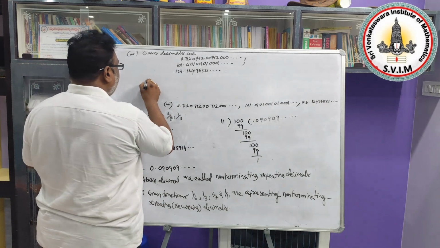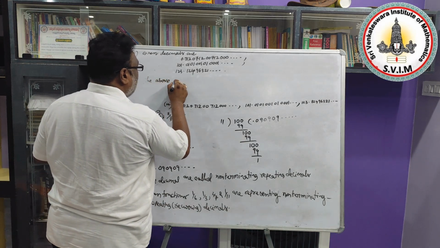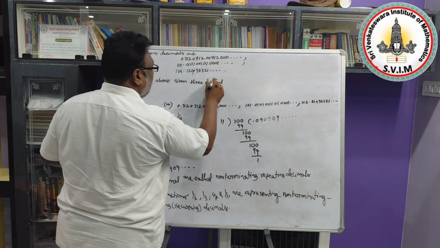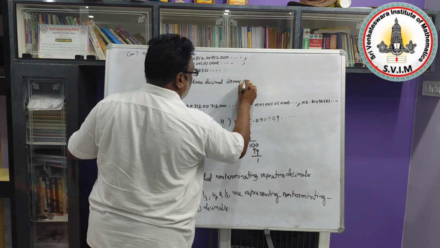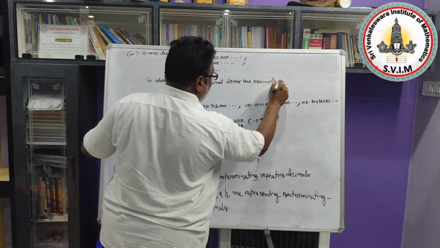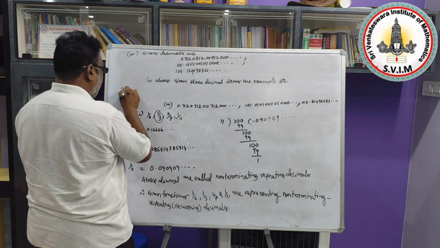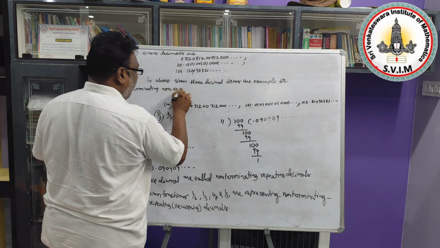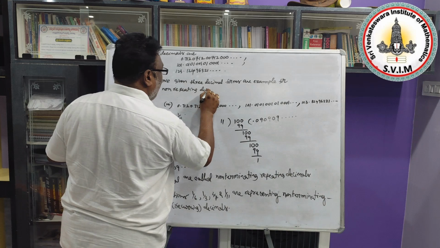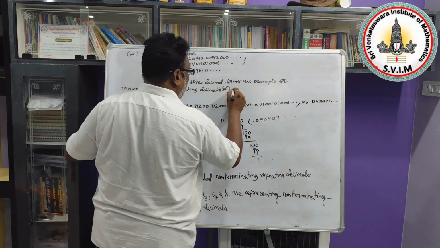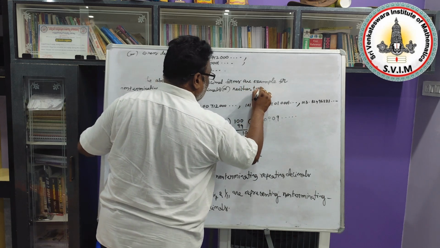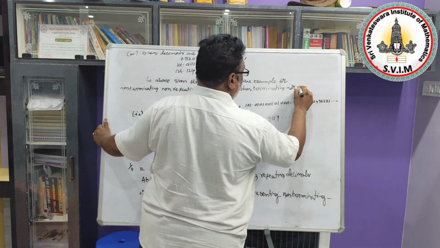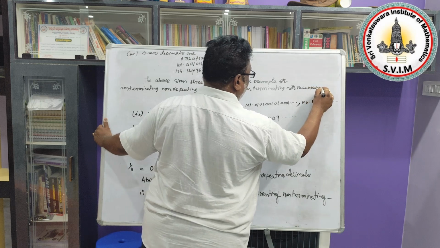So the above given 3 decimal forms are examples of non-terminating, non-repeating decimals, also called neither terminating nor recurring decimals.